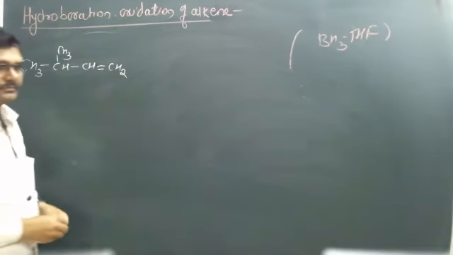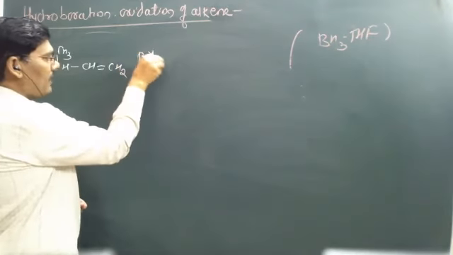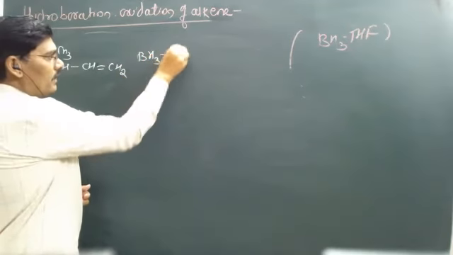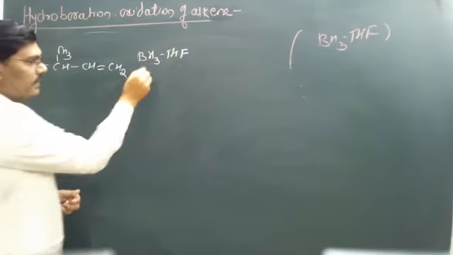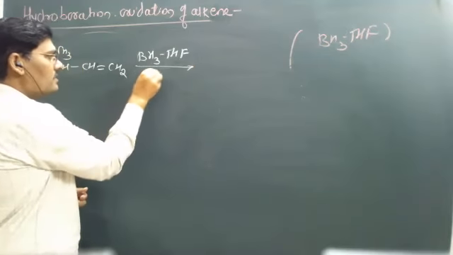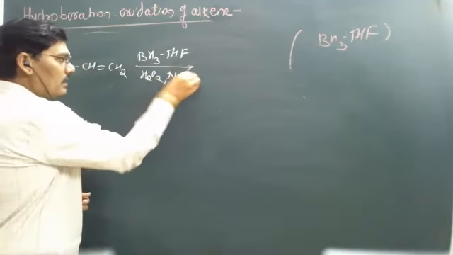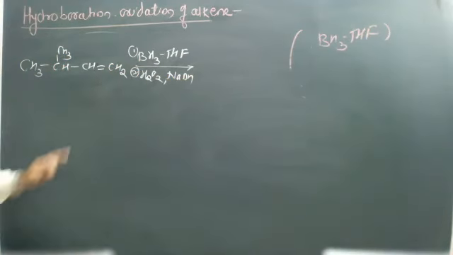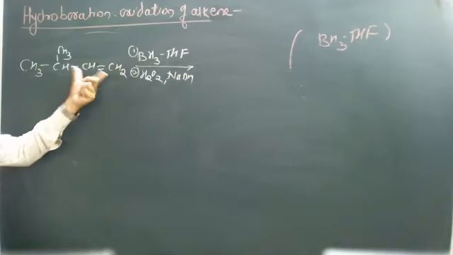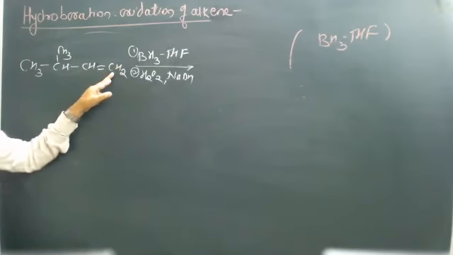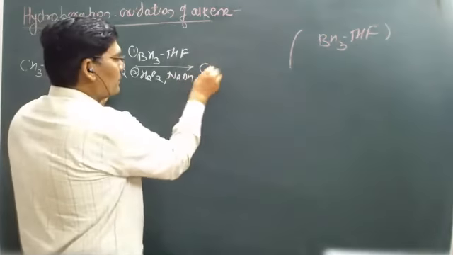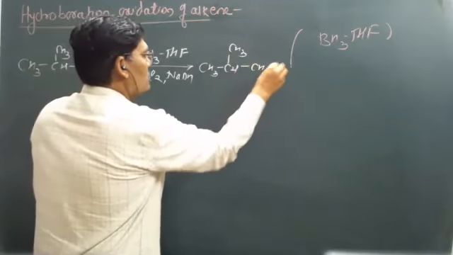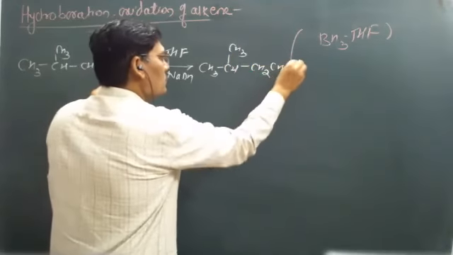In that case, hydroboration oxidation takes place by using BH3·THF as a complex, followed by hydrolysis in the presence of NaOH alkali. In short, understand that the OH group is attached to the carbon atom which carries more hydrogen atoms. Therefore, the product formed is (CH3)2CH-CH2CH2OH.